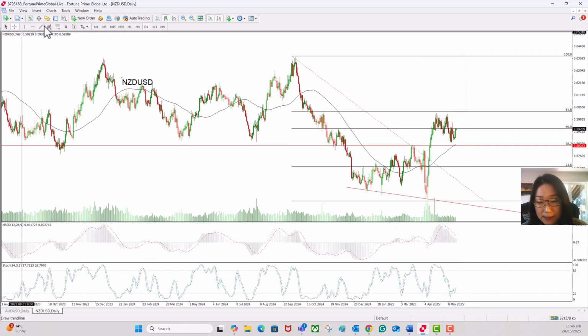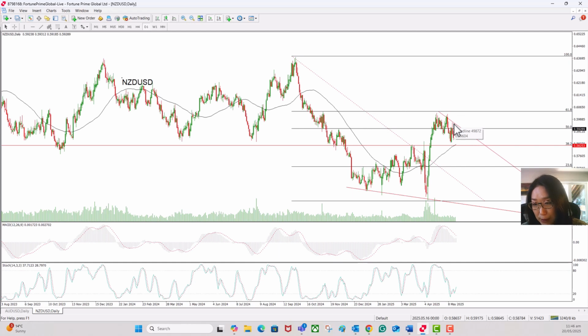The New Zealand dollar against the US dollar is actually in a near-term downtrend. The pivotal resistance will be around the recent high, at about 60.30. Only if it breaks through this level would the pair continue surging. So this is today's technical analysis video.